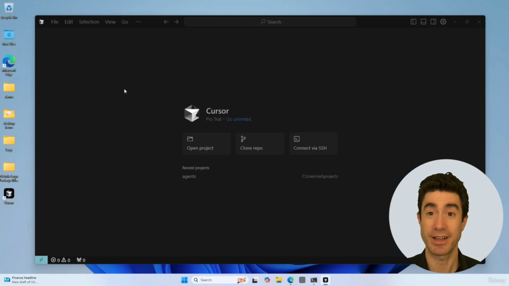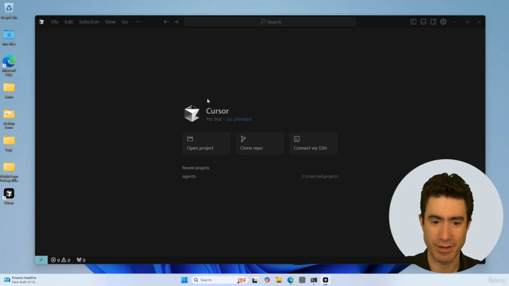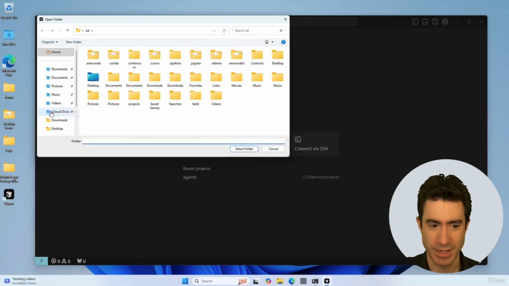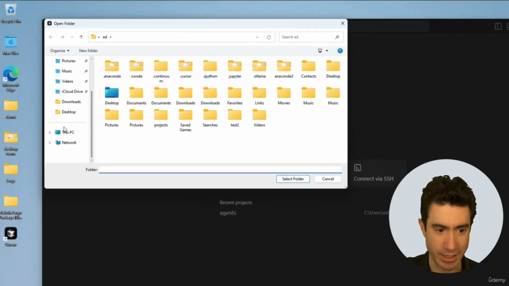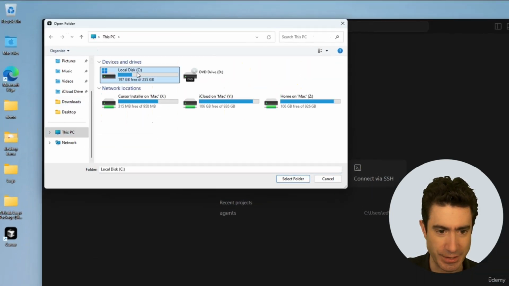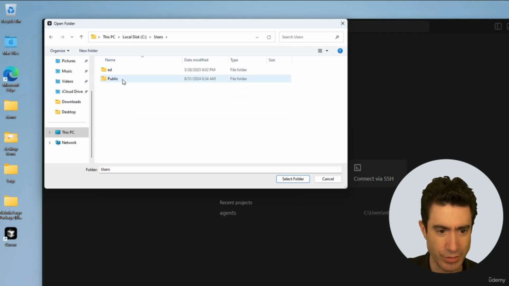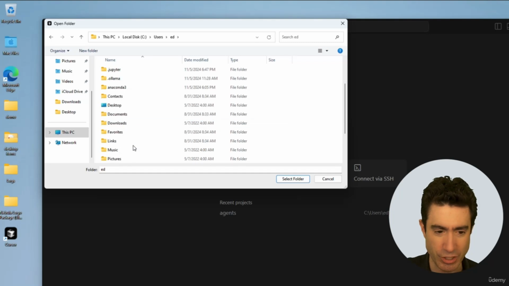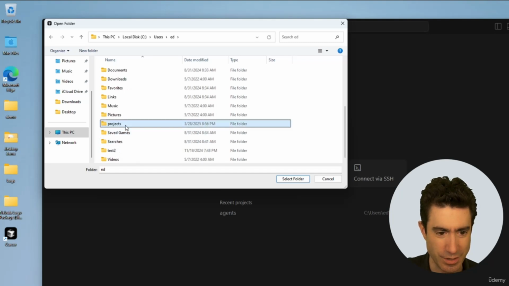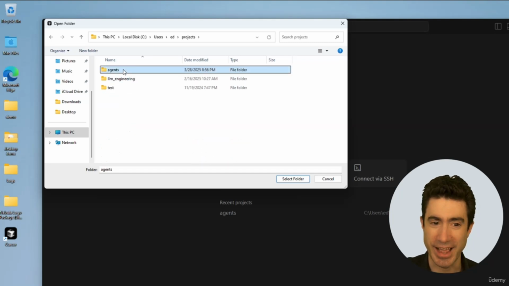And so here we are in Cursor. It's started. I've signed in. I've actually got a pro trial, and we're looking at the first screen we've got here, and I can press Open Project. What I can now do is navigate. I'm going to go to This PC, then to my C drive, then to users and ed, and then projects, which is where my projects are. And here is agents.